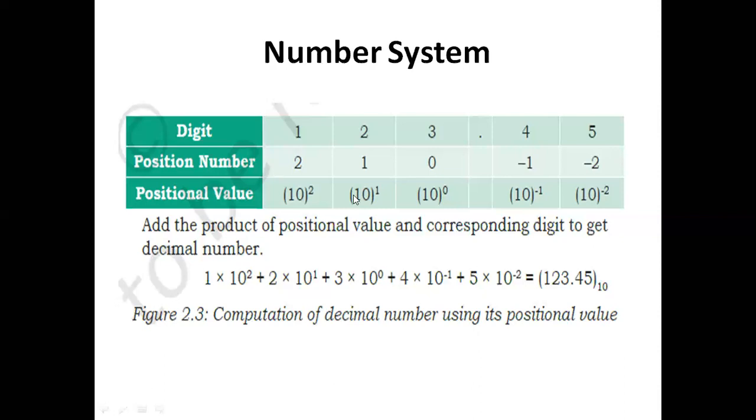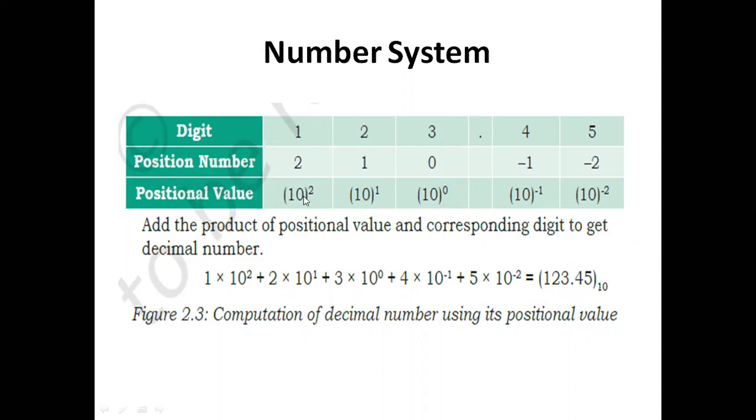Here we want to convert the same value and check whether it is a decimal equivalent or not. Then we indicate 3 into 10 power 0 plus 2 into 10 power 1 plus 1 into 10 power 2.